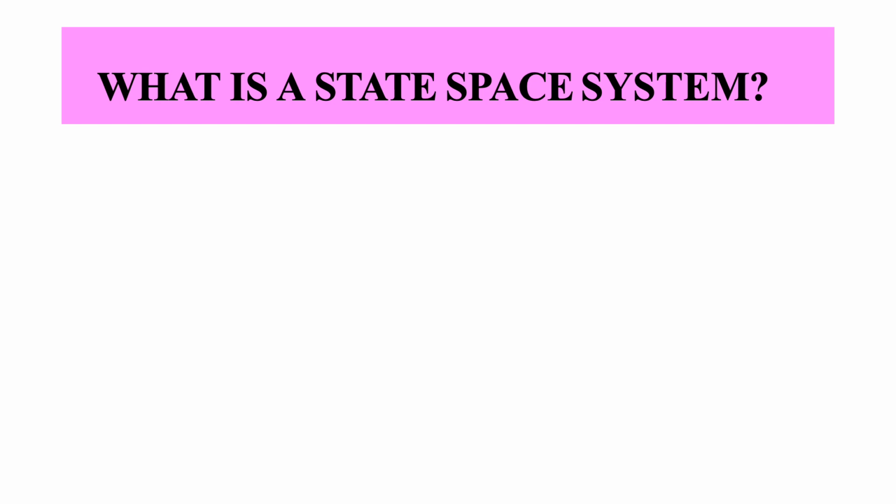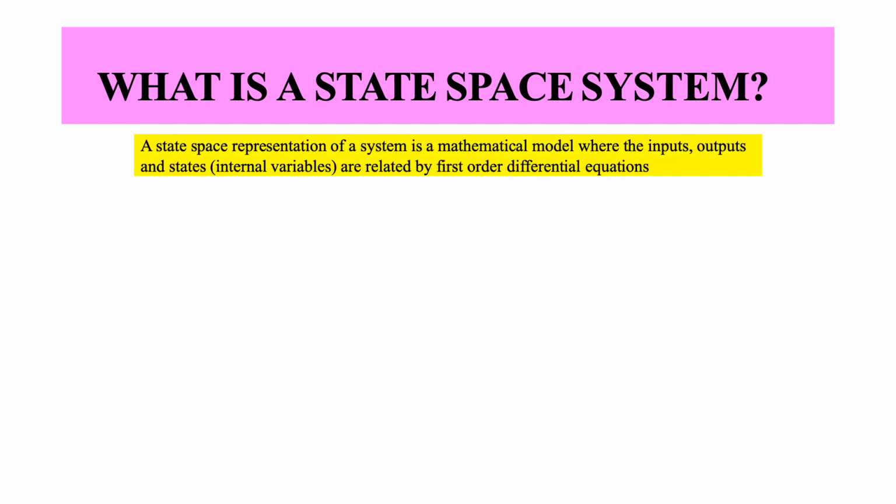So these are the drawbacks, and let's see how the introduction of the new concept of state space solves many of these issues. First of all, we need to see what a state space system is. A state space representation of a system is basically a mathematical model that connects the input, output and the internal variables of the system, called the states. It connects all these three different parameters by first order differential equations.